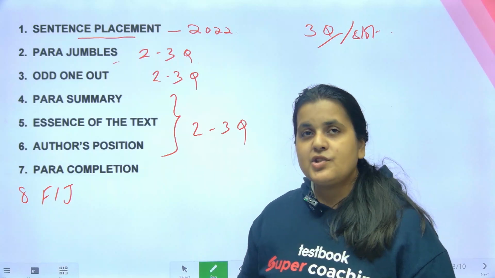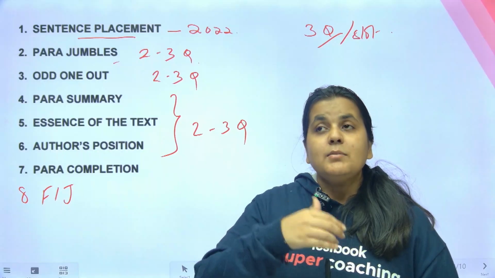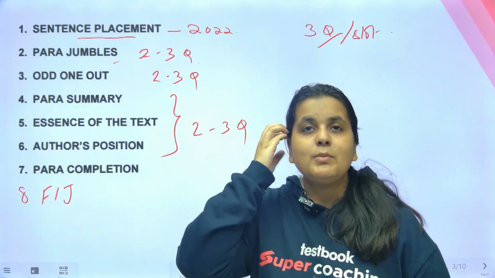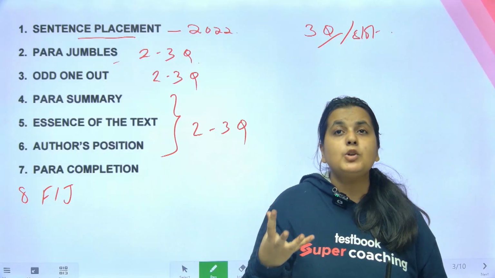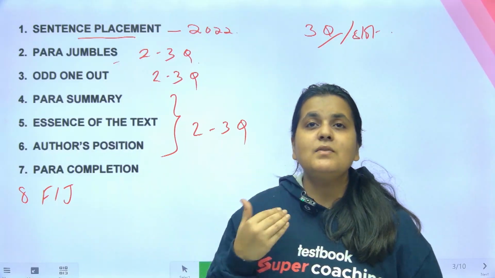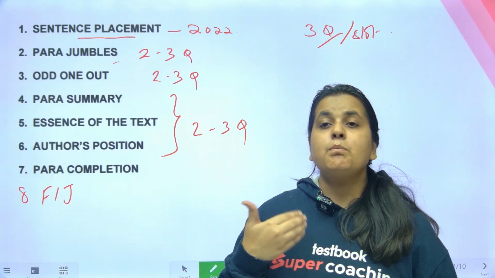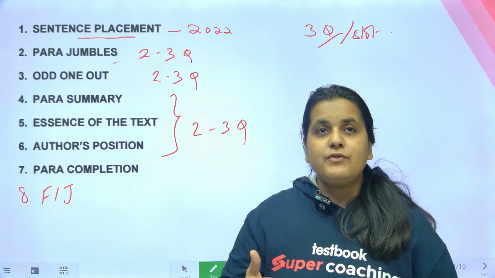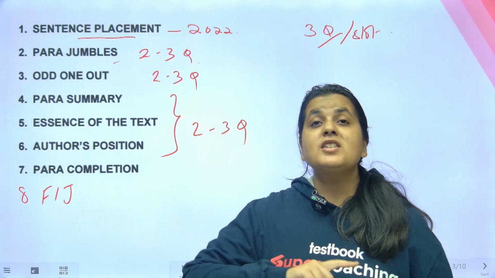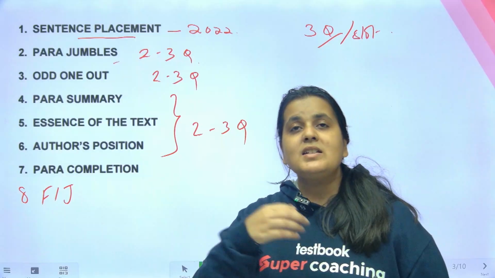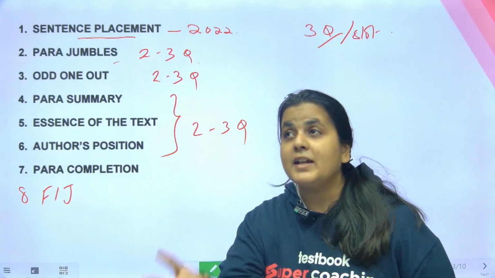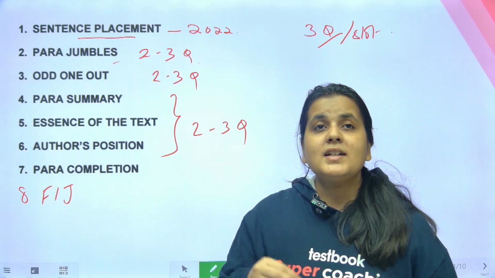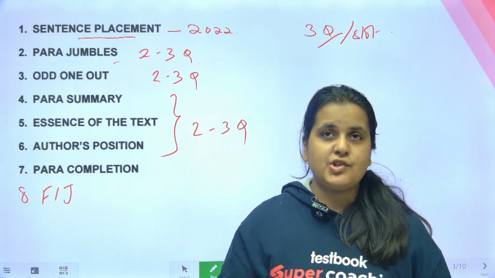In the author's position, it's similar to essence of the text, but difference ये हो जाता है कि the passage is very opinionated. जो paragraph आपको मिलता है उसमें author का एक बहुत prominent opinion होता है. There's a reason why the author has written the paragraph. He has a point that he wants to make. He has a point that he wants to prove, and you have to select from the options which option gives us the author's point of view. Whether he's in favor of it, he's against it, he's recommending something, he is criticizing someone or something. तो author का exactly point of view या author का position क्या है.